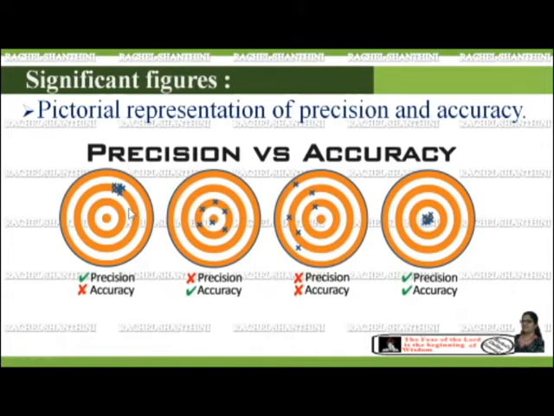If the blue marks represent the results of the experiment, picture 1 shows us the results are precise but not accurate. Picture 2 depicts the results are accurate but not precise. Picture 3 shows the results are neither accurate nor precise. Picture 4 depicts the results are precise and accurate.